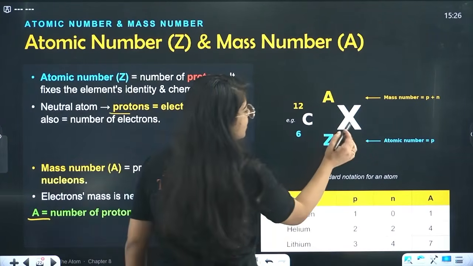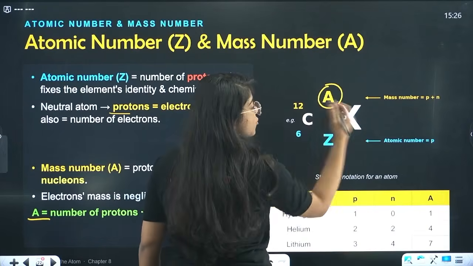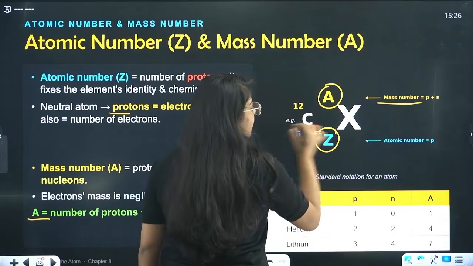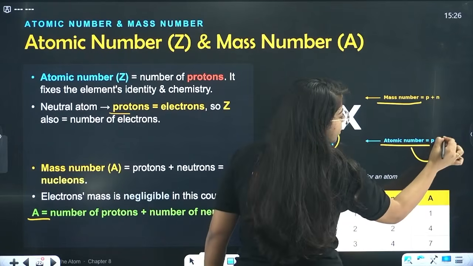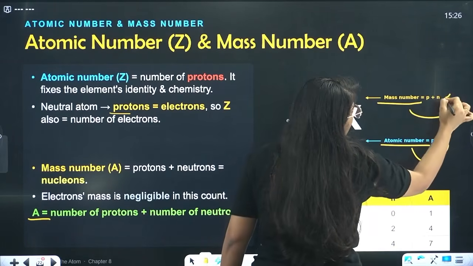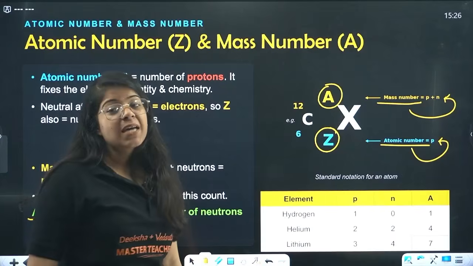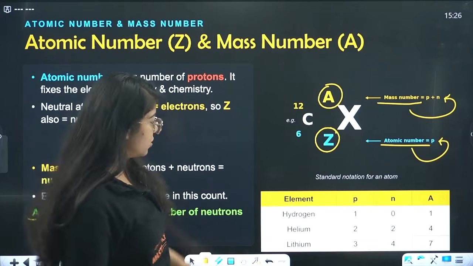We have X, the symbol above is A, that is your mass number. The symbol down there is Z, that is your atomic number. Atomic number is equal to the number of protons, and mass number equals the number of protons plus the number of neutrons. Okay.